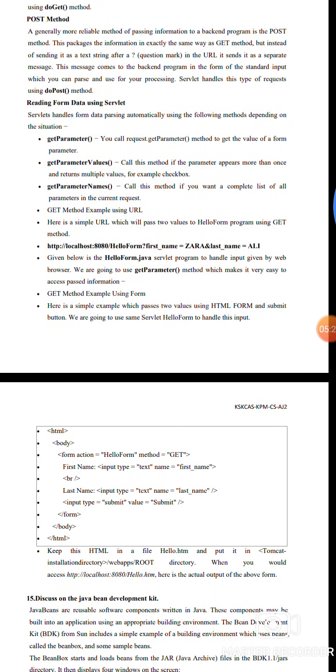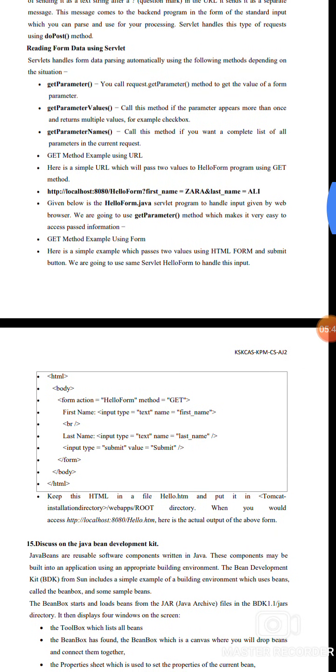Post method. Generally, the post method packages the information exactly like the get method, but instead of sending the text string after the URL, it sends a separate message. This message goes to the backend program in the form of standard input, which has to be parsed and used for processing. The servlet handles this type of request using the doPost method.